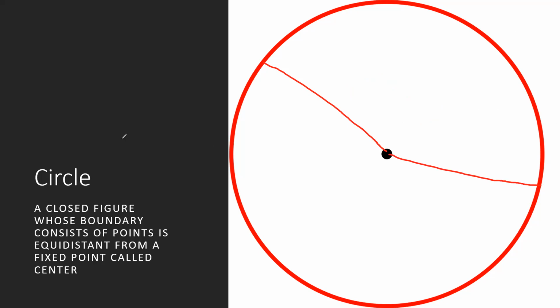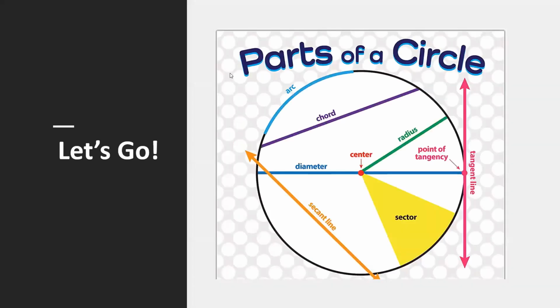Okay po. Clear po tayo sa definition ng circle? Yes, sir. Okay po. Then that fixed point is what we call our center. Okay? Kagaya rin ng sinabi ni Magtibay, there are different parts of a circle. Yes po, maraming parts ng circle. Isa-isahin natin. First one, let's go with the parts of a circle.